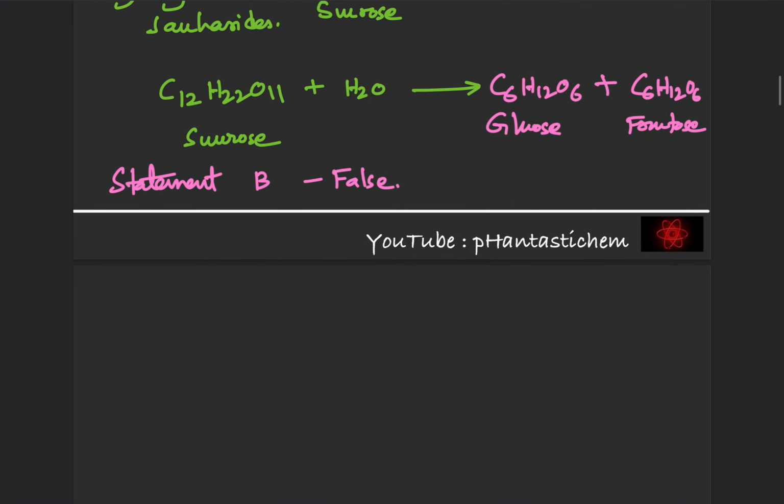Okay, now coming to statement C. Statement C talks about starch and cellulose, and it is true because starch and cellulose are examples of polysaccharides.